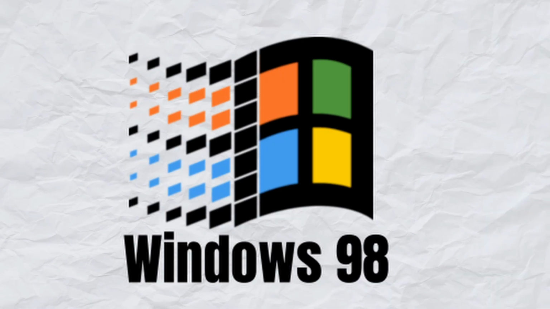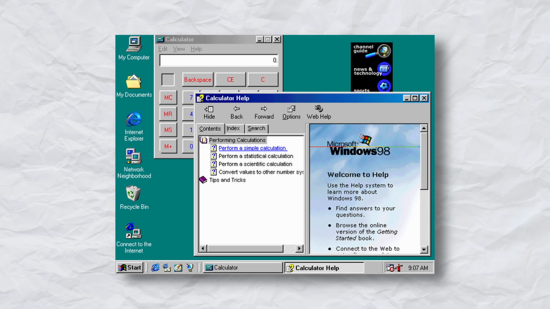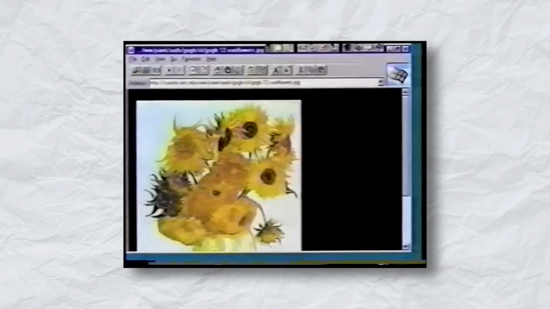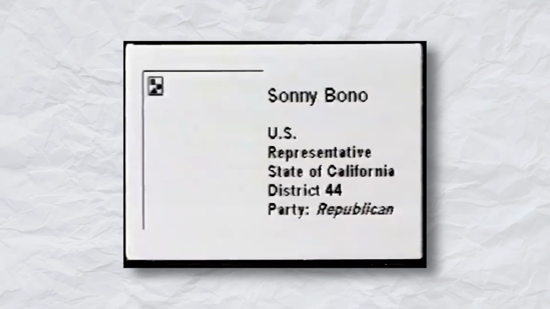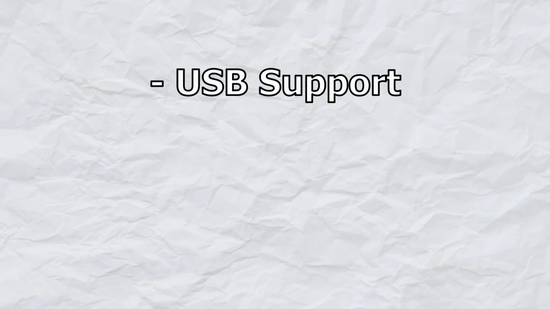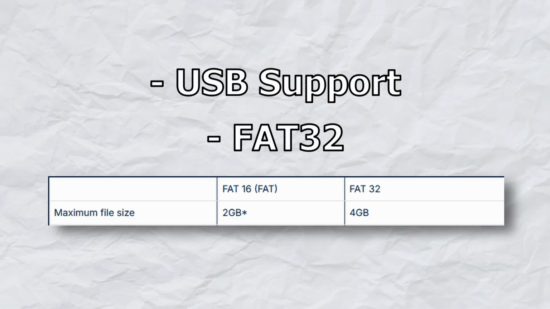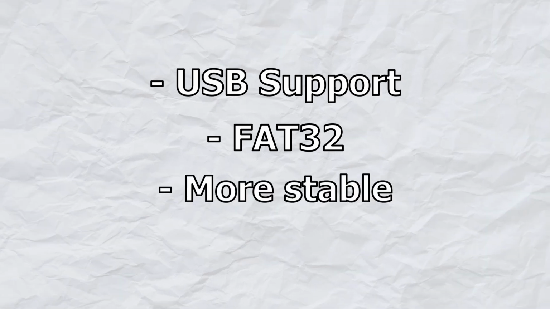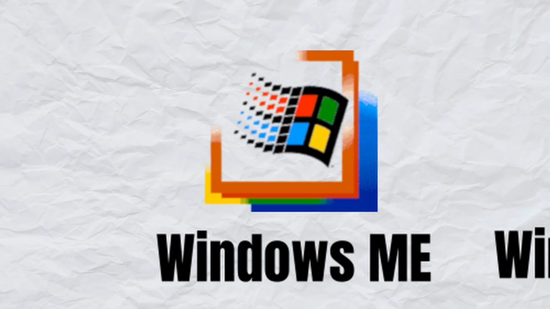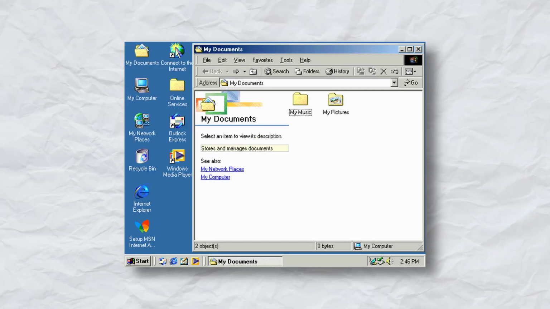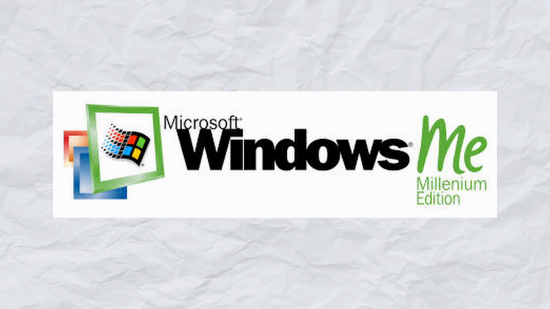Windows 98. Building directly on its predecessor's success, this version integrated the Internet Explorer browser deeply into the desktop interface, reflecting the rapid rise of the World Wide Web. It offered much better USB support, an improved FAT32 file system, and general stability upgrades that made it a consumer favorite.